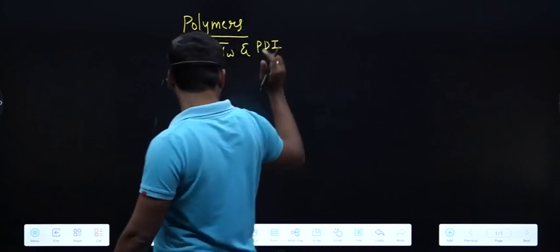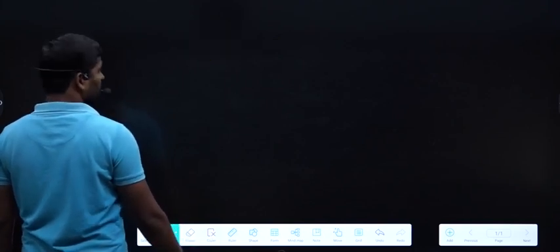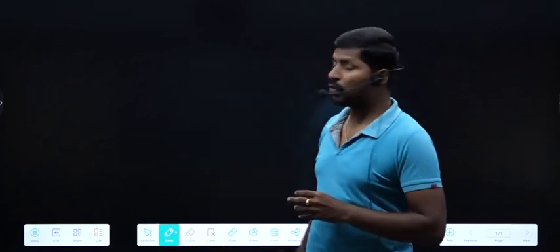First of all, what are polymers? Polymers are high molecular weight compounds. Their molecular weight is very high. They contain a large number of repeating units, which are nothing but monomers. Those monomers are connected to each other by covalent bonds. Those monomers are arranged over and over again to form a large molecule, a big molecule, that is called a polymer or macromolecule. Monomers are connected by covalent bonds.